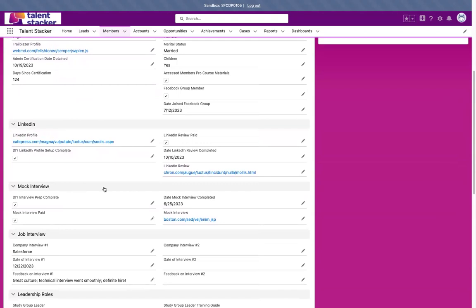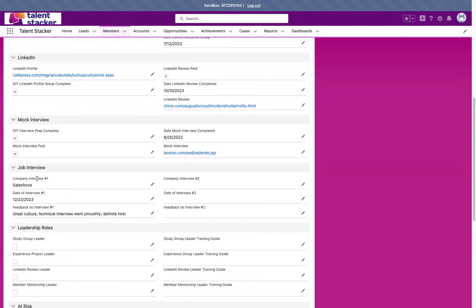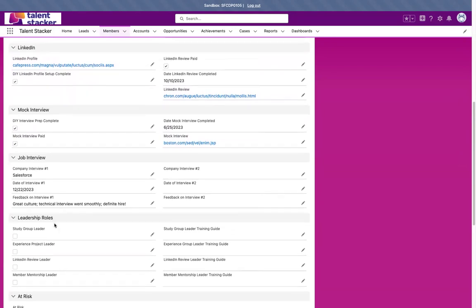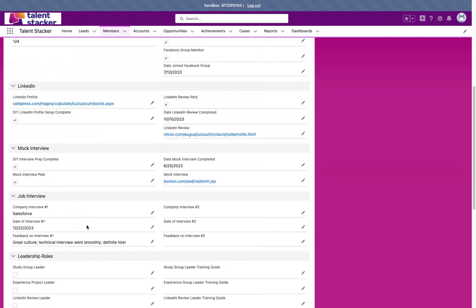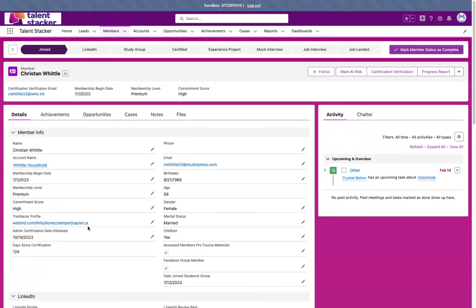So Kristen is actually certified, has completed all of the LinkedIn and mock interview bundle upcharge program options. They have completed an interview, they've given feedback on said interview, and most of this information is self-reported. So we definitely rely on self-reporting for the member to have a filled out information record page.